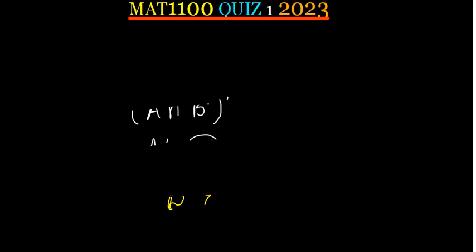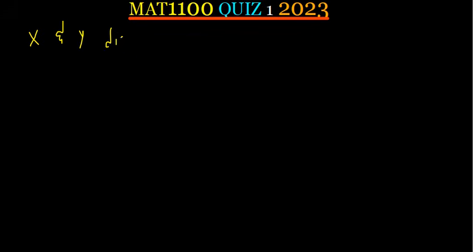Are we clear on the previous question? Alright, so question 2 was saying, given that x and y are disjoint, who can help us? What does disjoint mean? Yes? The one who has raised the hand, you can go on and speak. Intersection. They don't have any intersection. Very good.